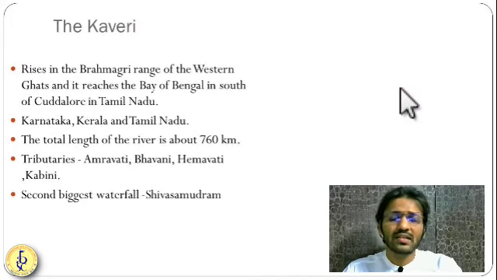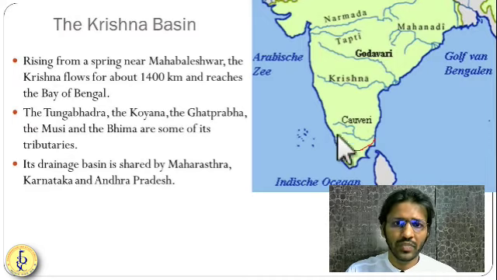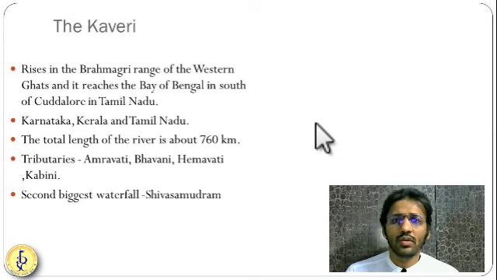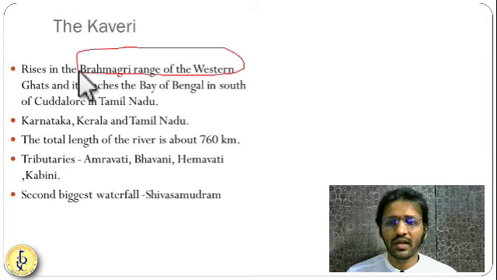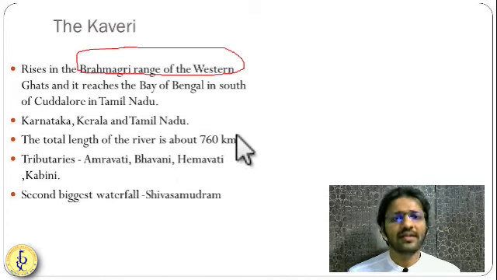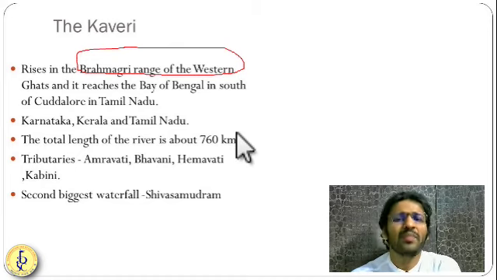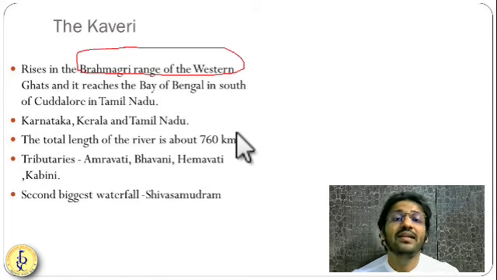The next river is the Kaveri. You can see the Kaveri over here. It rises at Talakaveri in the Brahmagiri ranges, in the Western Ghats. Kaveri finally flows through Karnataka and Tamil Nadu, and some part of Kerala. In your NCERT they haven't mentioned Kerala, but some part of Kerala also it flows. Finally, it meets the Bay of Bengal in Tamil Nadu.